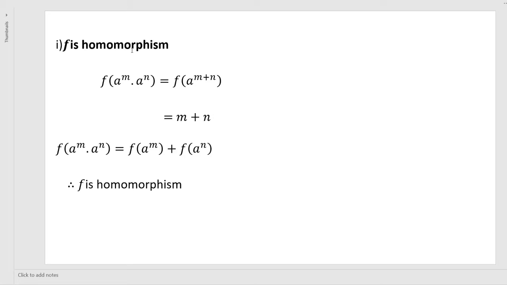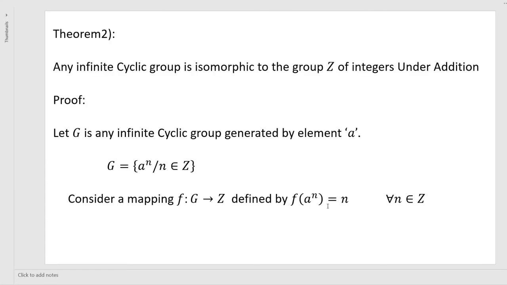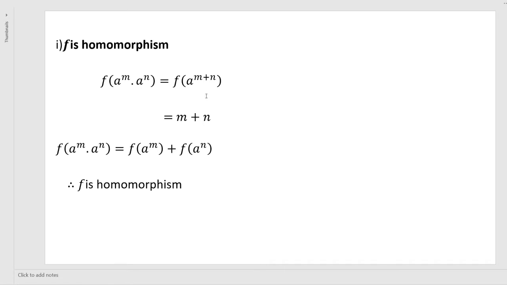To prove this, consider f of a to the power m into a to the power n. a power m and a power n are elements from G. So f of a power m into a power n is equal to f of a power m plus n, because the bases are the same, therefore the powers can be added. The function is defined as f of a power n equals n, therefore f of a power m plus n is equal to m plus n, which is f of a power m plus f of a power n.